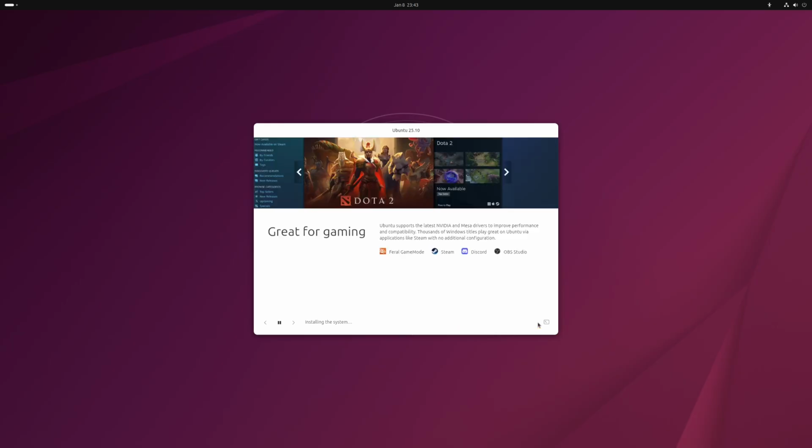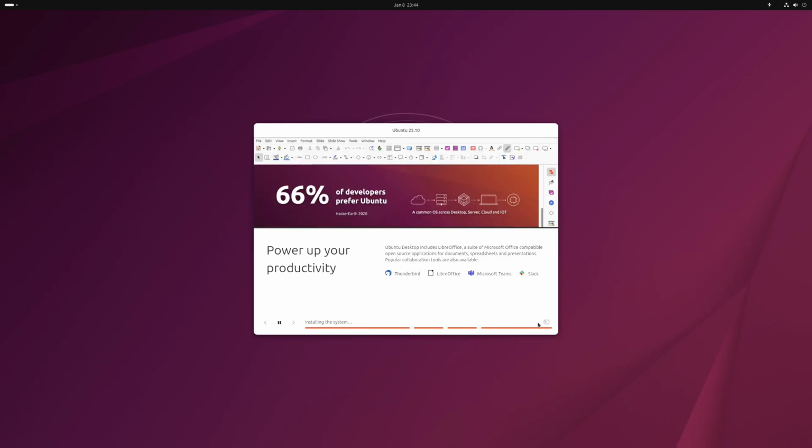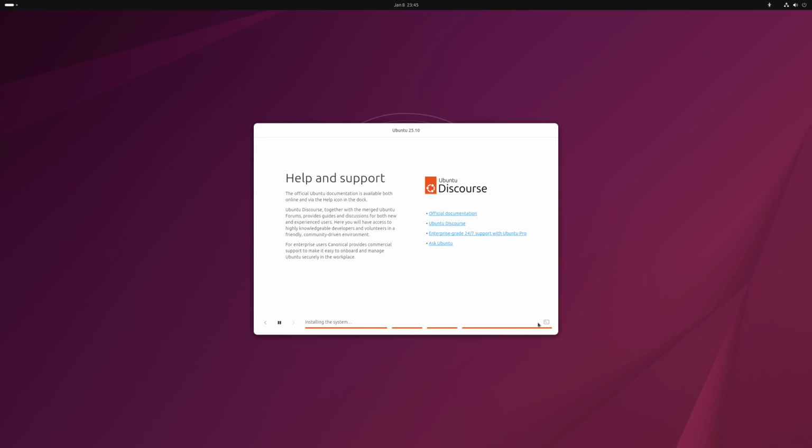It is worth noting that we are not using the LTS version. This is supported until July 2026. Ubuntu was founded in 2004, with South African and British origins. It is a secure and modern system.